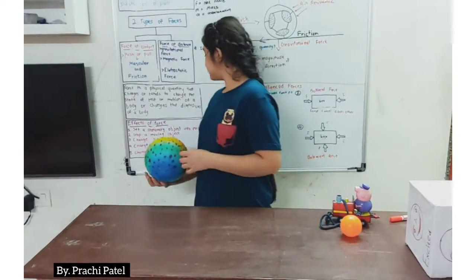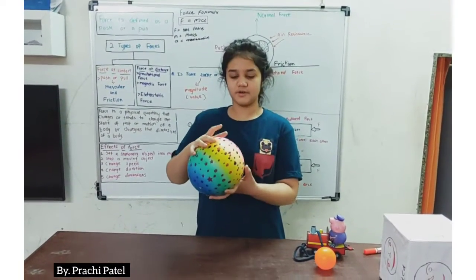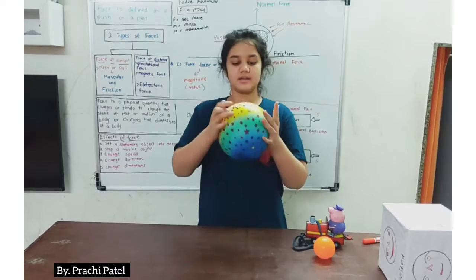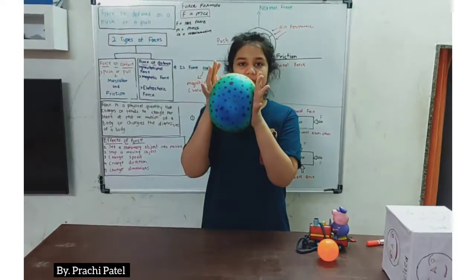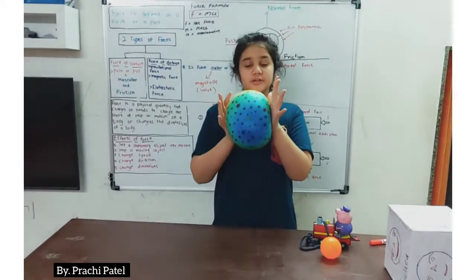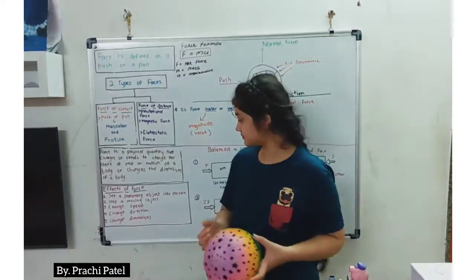And then we have change of dimension. If I have one force from this side and one from this side, it changes the dimension, because you can see it is kind of an ellipse, an oval kind of shape. So it also changes the dimension of the ball.